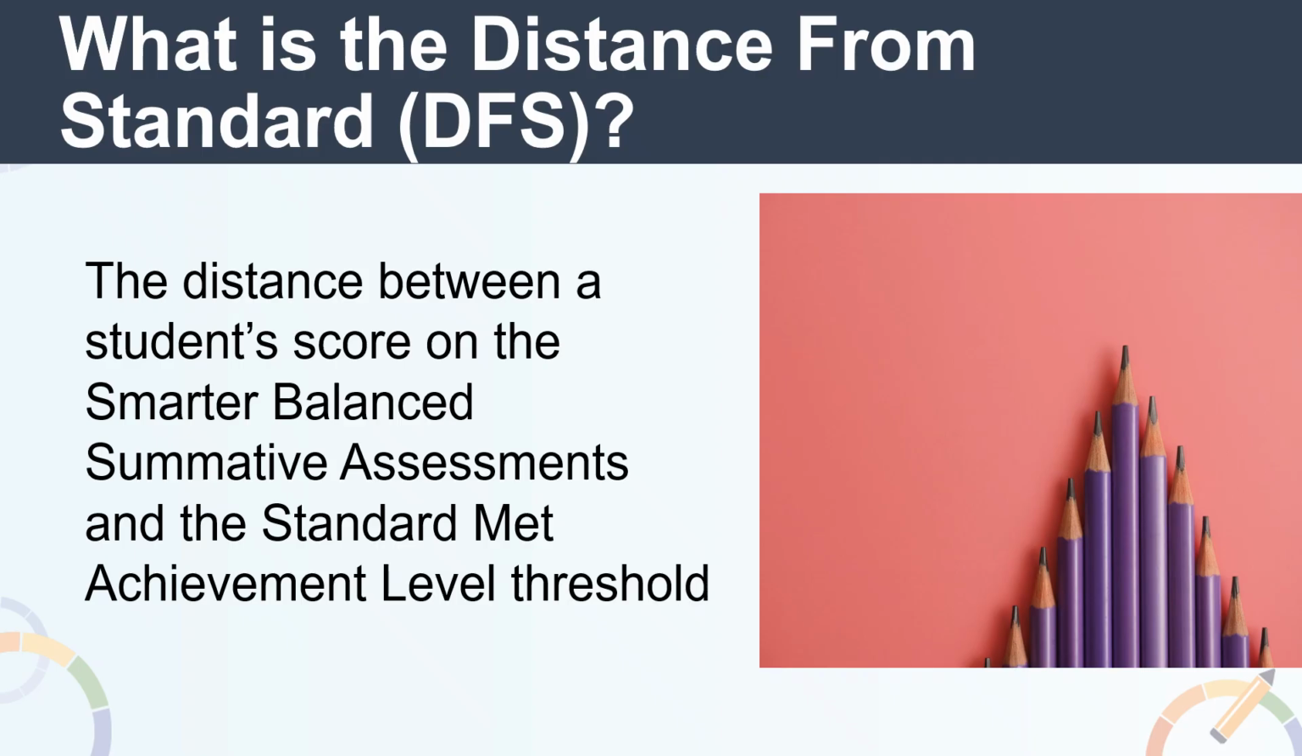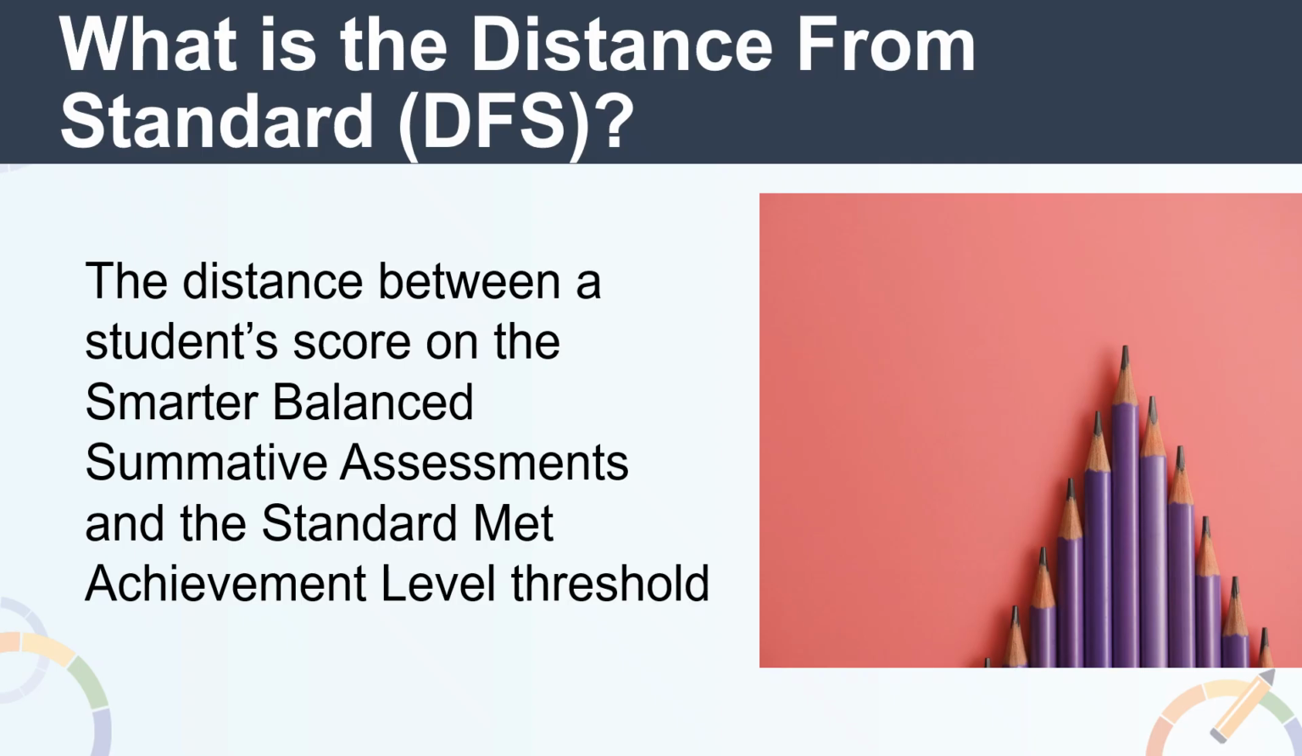The scale score ranges for the Smarter Balanced Summative Assessments vary by both content area and by grade level. The scale score levels and ranges for each grade can be found on the CASP website, which can be accessed through the note-taking guide. Now that we know what the DFS is, how is it calculated? It's best to explain the calculation in 3 simple steps. Step 1 is to calculate the DFS for each student.